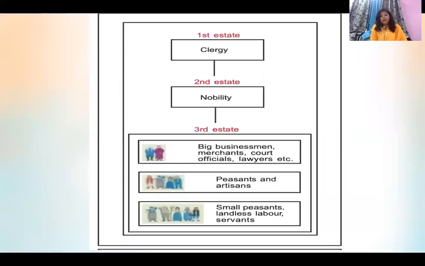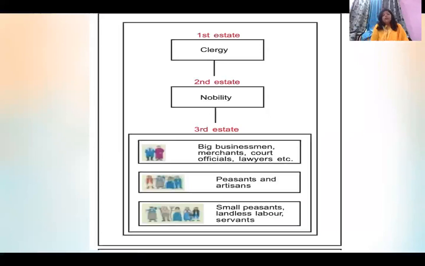This is a very important concept. As we can see in this flow chart, the first estate was of clergy, second estate was of nobility, third estate. Now you can see the subdivisions in the third estate, consisting of big businessmen, merchants, court officials, lawyers, etc. Among that, only below the big businessmen were the peasants and the artisans, and below that were the small peasants, landless labor, servants. So let us talk about the first estate.